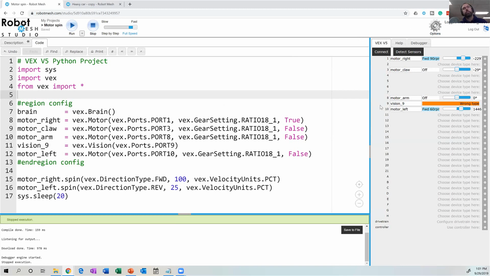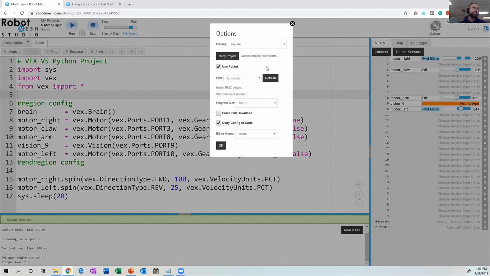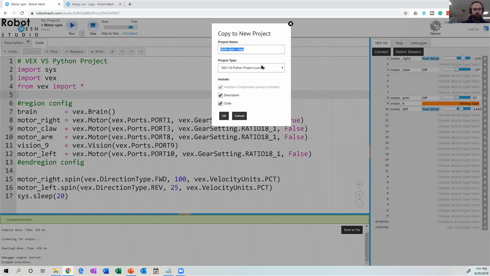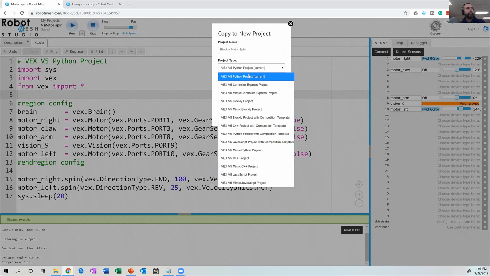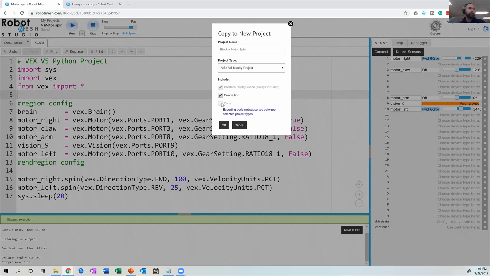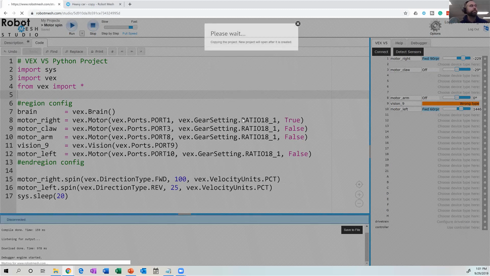The benefit of copying the project is it's going to remember all my settings here, so what motors are in which ports. So I'm just going to go options, copy project. And this I'm going to call Blockly motor spin. I'm going to change my type of project from VEX V5 Python project to VEX V5 Blockly project and hit OK. You'll notice that I can't copy the code. It says exporting code is not supported between project types, but that's OK.